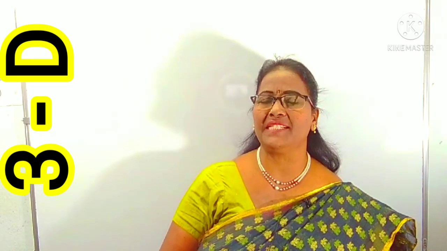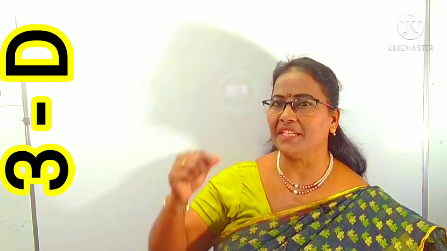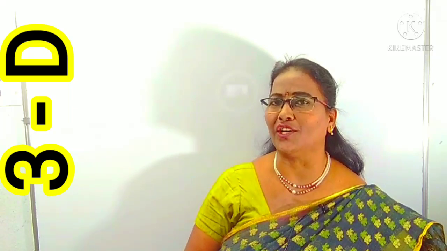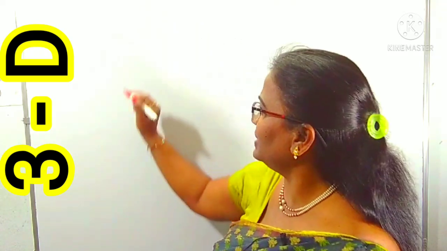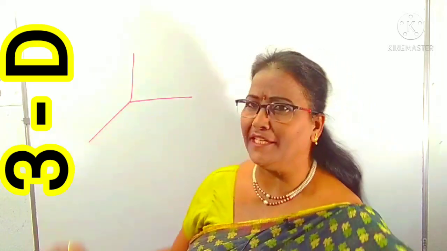First of all, you have to know the basic concept of 3D. Three-dimensional means a point has three coordinates: x coordinate, y coordinate, z coordinate. It is defined with respect to three axes: x-axis, y-axis, z-axis. Just briefly, I am giving a few points regarding the concept of 3D. Suppose this is a coordinate plane.